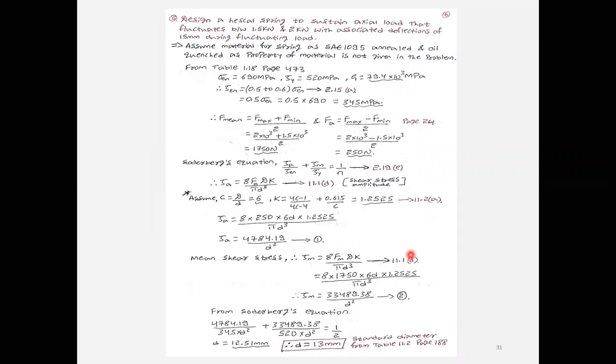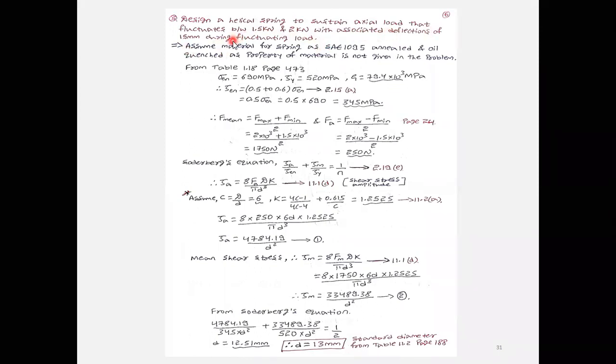Design a helical spring to sustain axial load that fluctuates between 1.5 kilonewton and 2 kilonewton. Means in this, the maximum load F max is 2 kilonewton, 2 into 10 raised to 3, and the minimum is 1.5 into 10 raised to 3 Newton, with associated deflection.